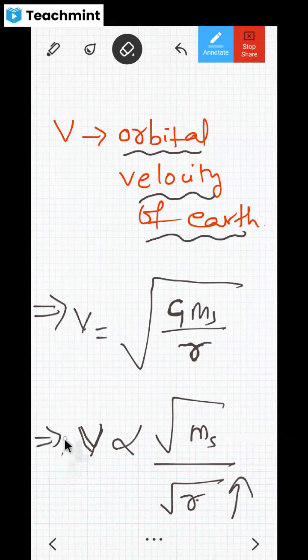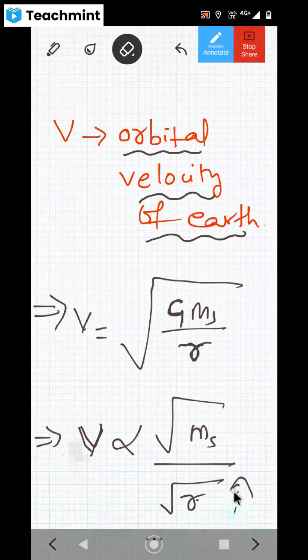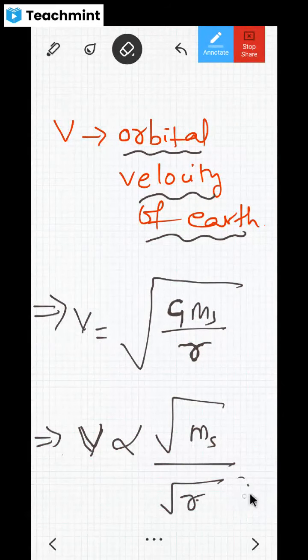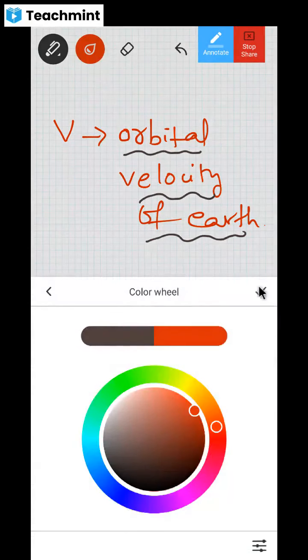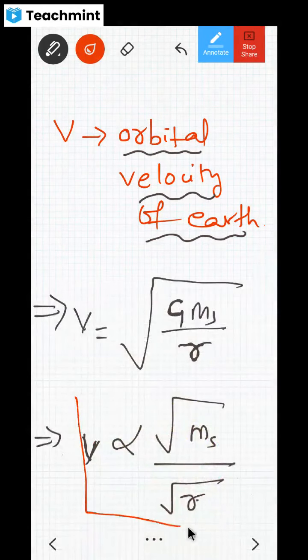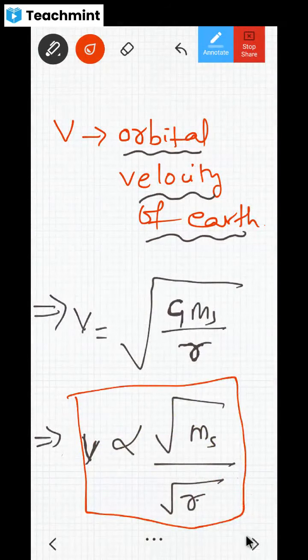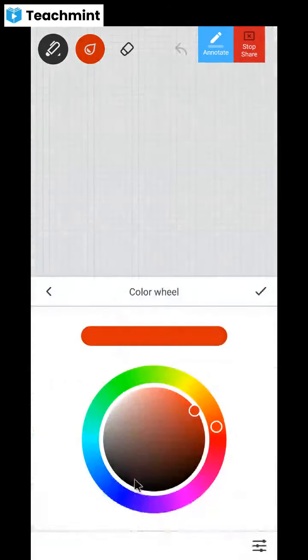So if the mass of the body around which the other body is revolving is very heavy, the orbital velocity will be very high. If the distance is less, then also the velocity is more. But if the distance is increasing, the velocity will decrease. Clear, dear children? Actually this is an 11th standard topic. They will not ask you in 9th standard, but still understand this.